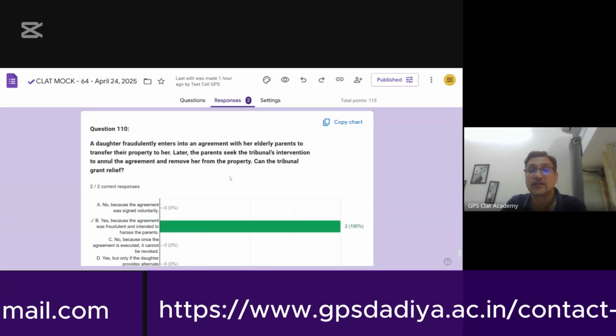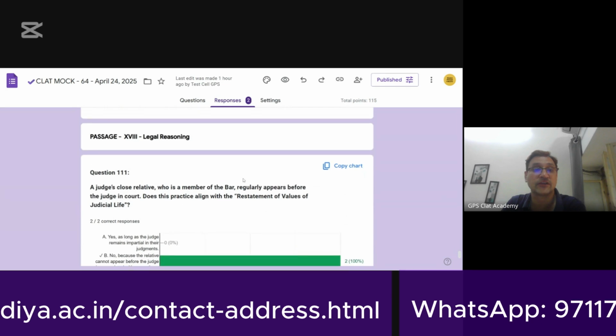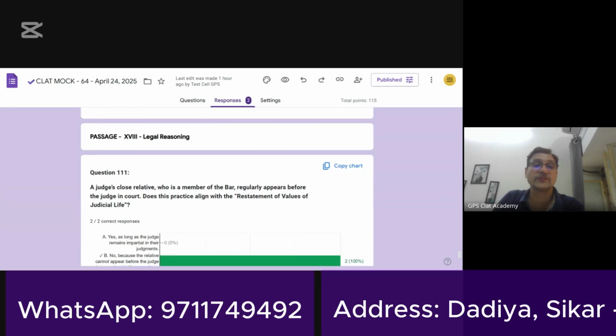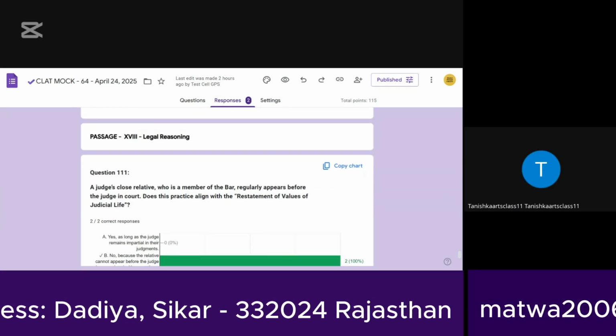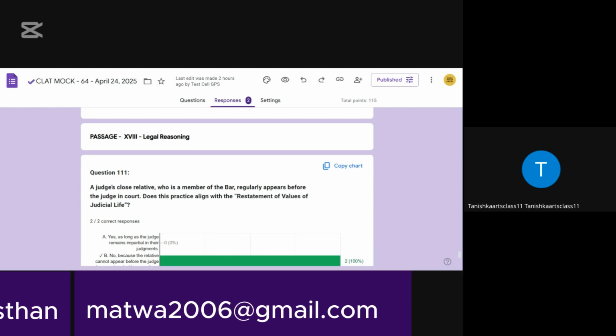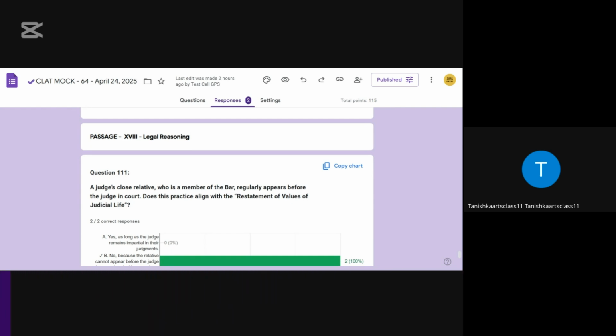Now, question number 110 is 100% correct, so I will not take it. Then please come to passage number 18. This passage talks about how the Supreme Court of India has decided that all judges, including the CJI, will publicly declare their assets. There's a case where a large amount of cash was found at the residence of Delhi High Court Judge Yashwant Verma. And unlike politicians and government officials, judges are not legally bound to disclose their financial holdings.